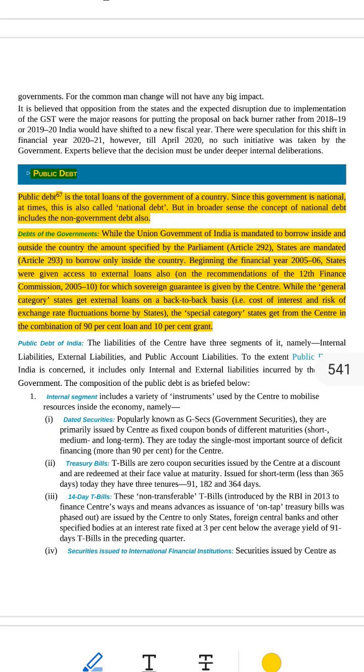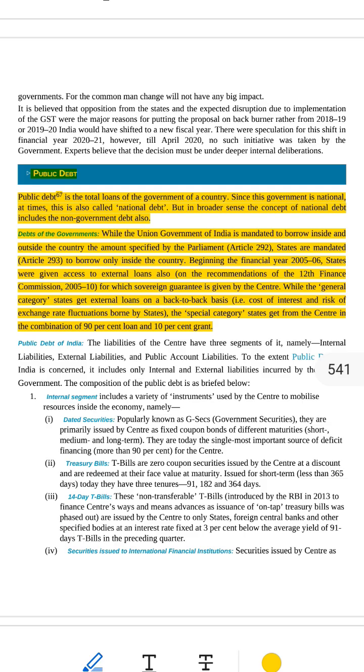For general category states, if they take loans from outside India, they have to pay the interest, extra money paid for loan. If the exchange rate changes, like $1 becomes more expensive, the state bears the loss. This is called back-to-back loan. Centre takes the loan, but gives it to the state exactly as it is, with all its cost and risk.